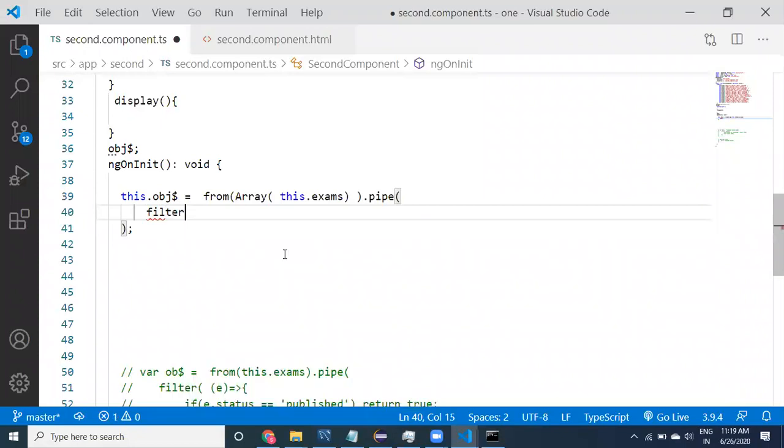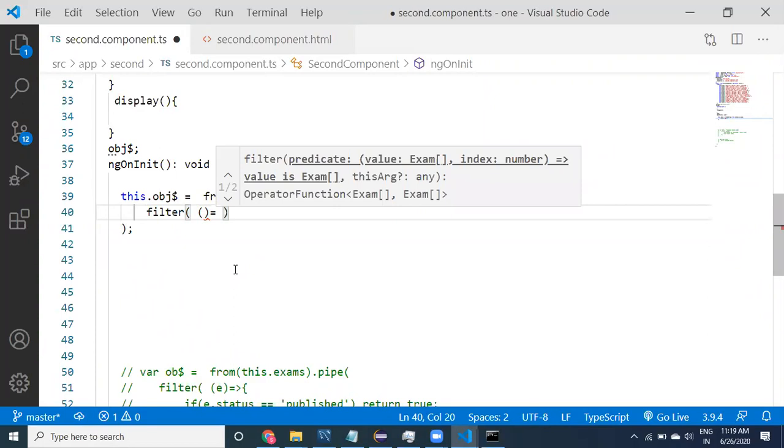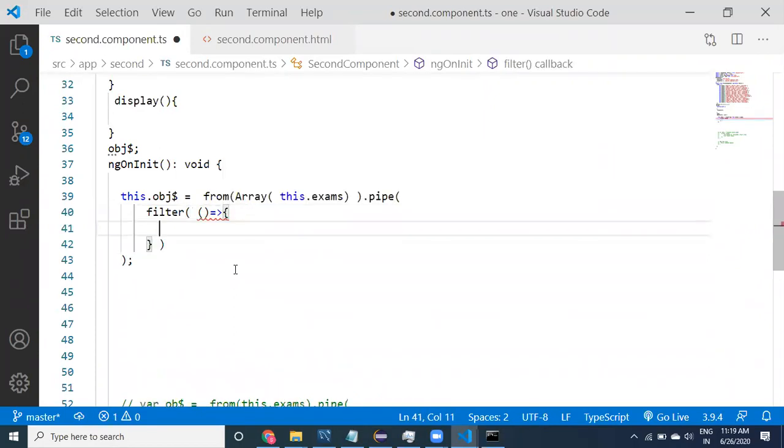I would like to say filter. See here, let us say filter. I have to apply the filter within the pipe. Within the filter, I have to provide a logic saying that whatever data you are getting from here, I need to provide true or false.